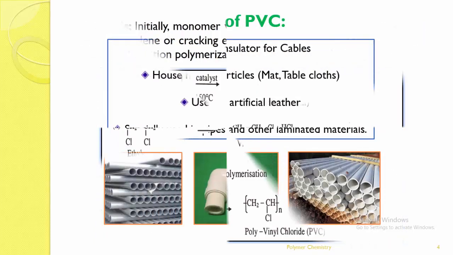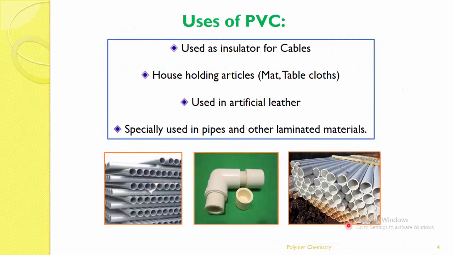Okay, now let me see the uses of PVC. As we know, PVC, that is polyvinyl chloride, has a lot of applications. It is used as an insulator for cables, because one of the best properties of PVC is that it resists electricity. It is also used for household articles, such as mats and tablecloths, which consist of PVC as a material. It is used in artificial leather also.